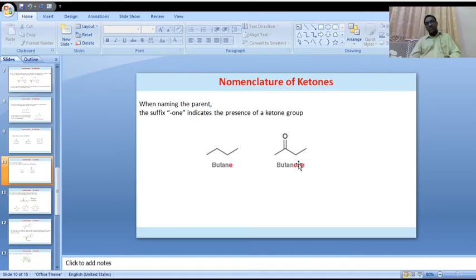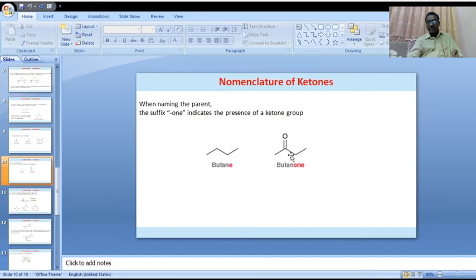Well, for example, in this butanone, the carbonyl functional group is attached to different alkyl groups. Here please concentrate: the carbonyl is attached with methyl on the left-hand side and ethyl, CH2CH3, on the right-hand side.